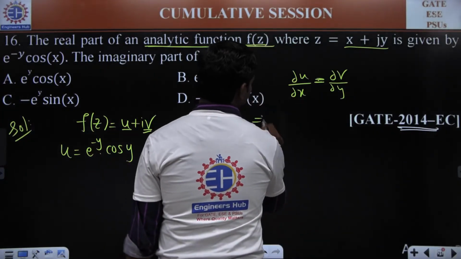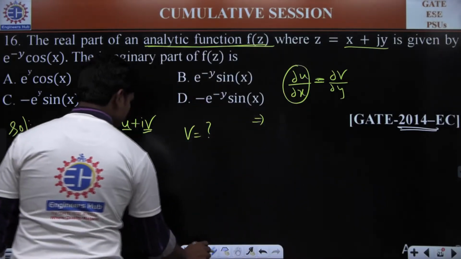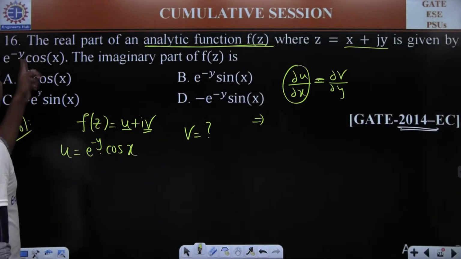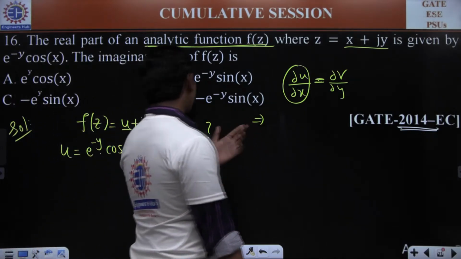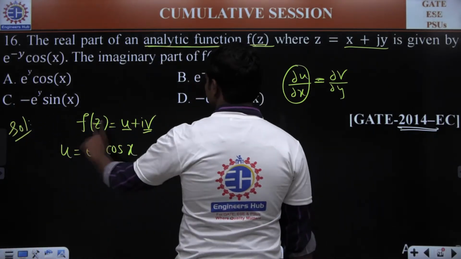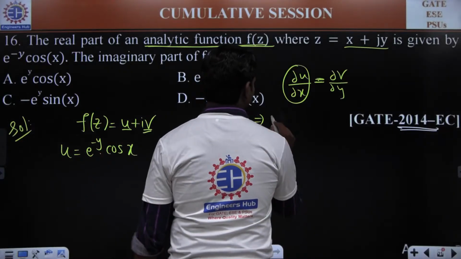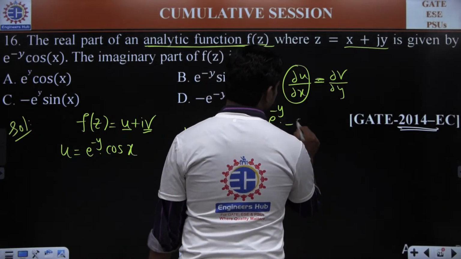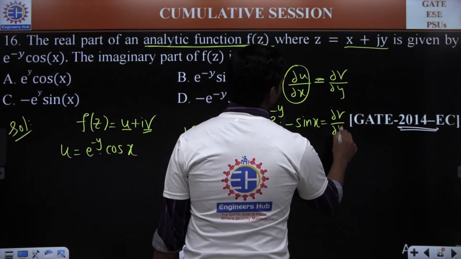So ∂u/∂x, if you calculate ∂u/∂x, this is cos x, correct? Because e^(-y) cos x is the real part given. Whenever you are differentiating this function partially with respect to x, you will treat this e^(-y) as a constant. So e^(-y) times the derivative of cos x, which is -sin x. This is the same as ∂v/∂y.